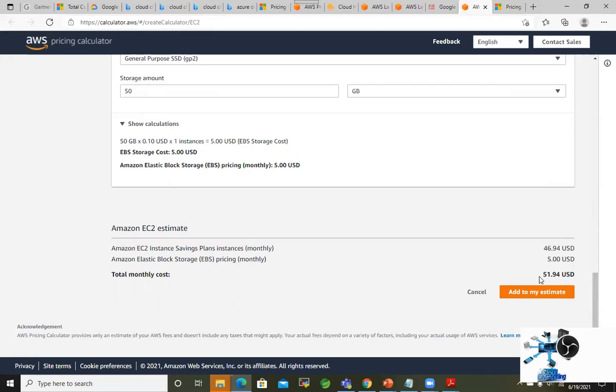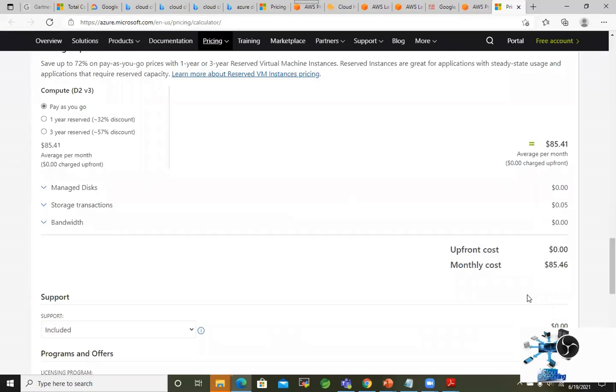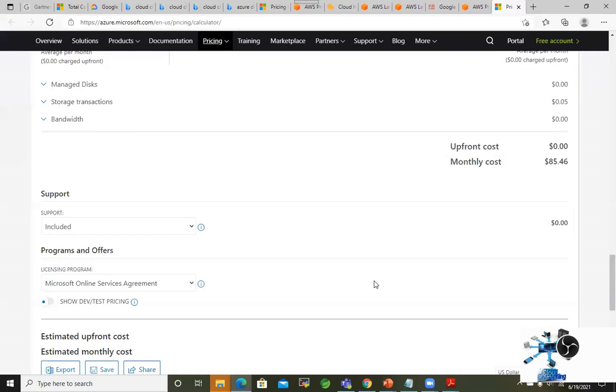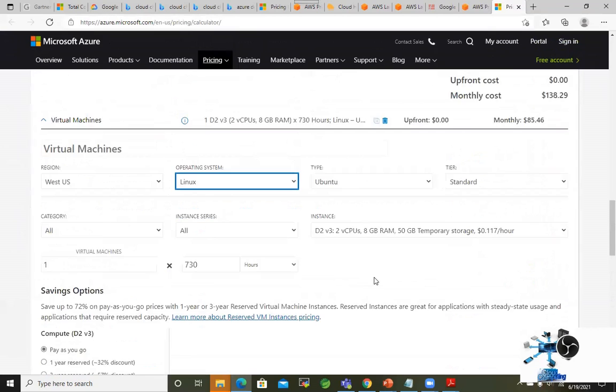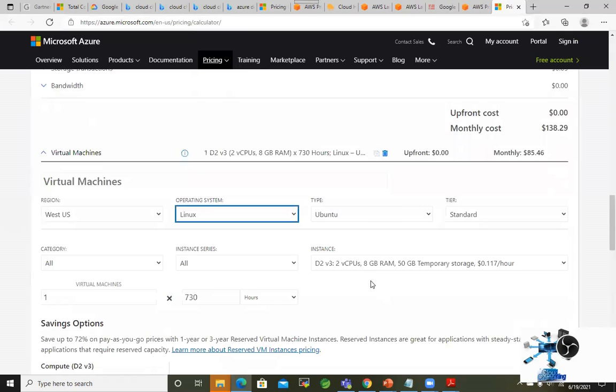Here it says 51, here it says 85. Okay, right. But anyway, I just want to show you a comparison. There are some optimizations we can do here. For example, if you reduce this one, I want to say 100 now, see what happens. Dramatically, the cost will go down, right?